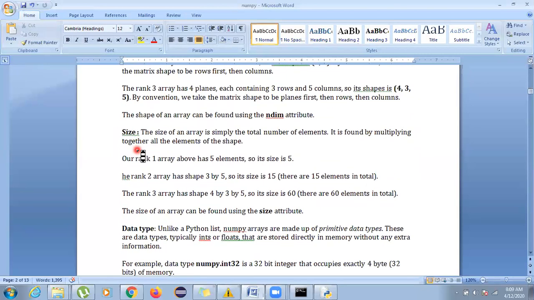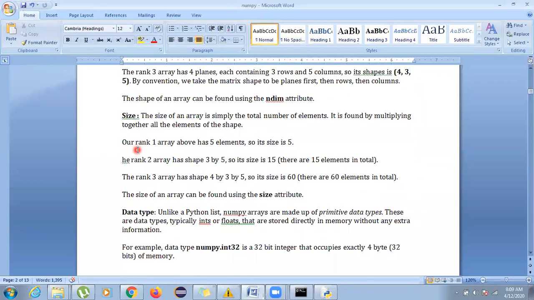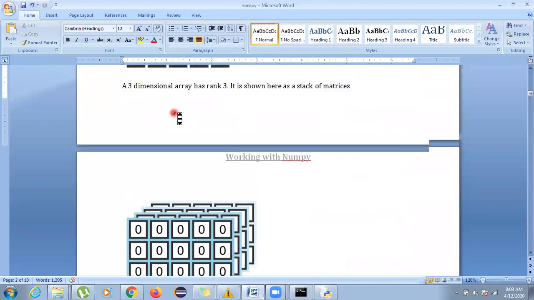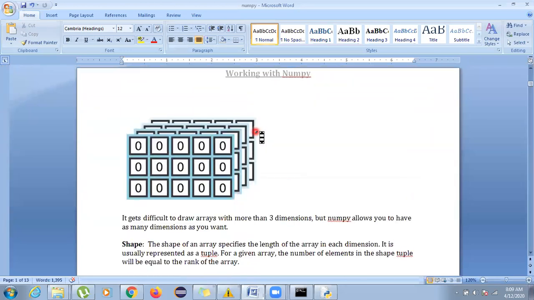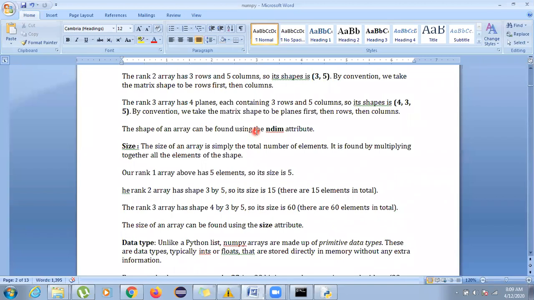The next attribute we have is size, that is, what is the size of that particular array. Size is generally considered as the number of elements present in the array. In the first array, we had 5 elements. The second array was a combination of 3 rows and 5 columns, so 3 into 5 is 15. So there should be a total of 15 elements. We can multiply rows and columns to find out the total number of elements. Or else you can count and write them, that is also fine. So that is how you calculate the size.